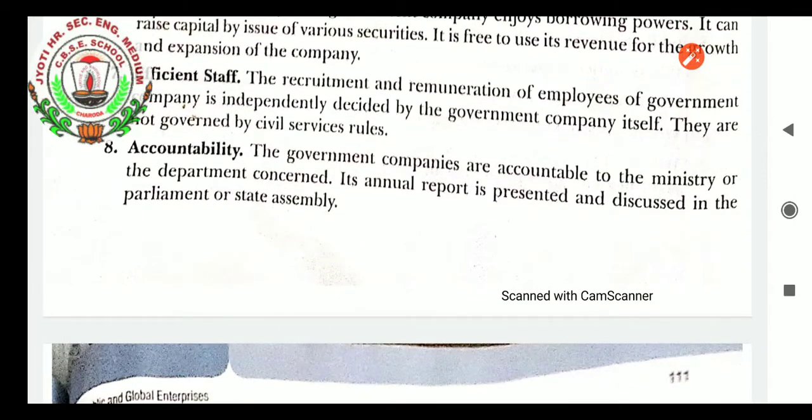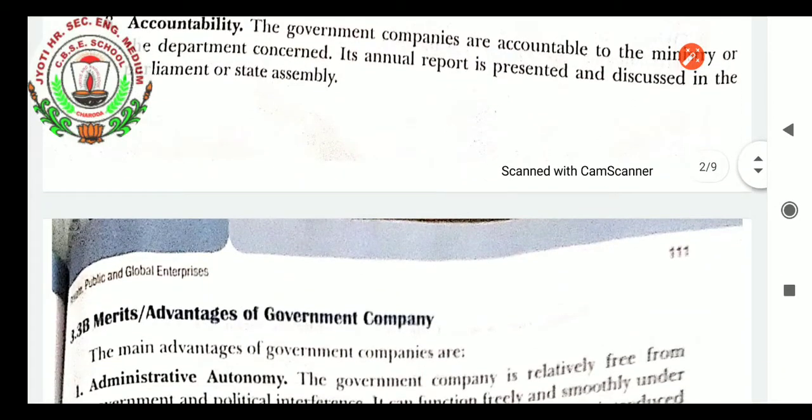Accountability: the government companies are accountable to the ministry or body concerned. Its annual report is presented and discussed in the parliament or state assembly, so they are accountable because they have to publish the annual general report before the meeting, so that they can make the people and the government know about the working of the government company.